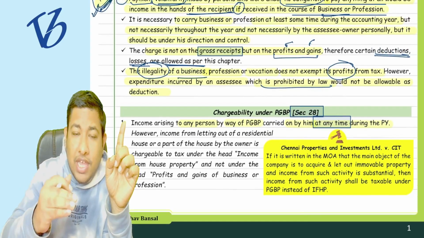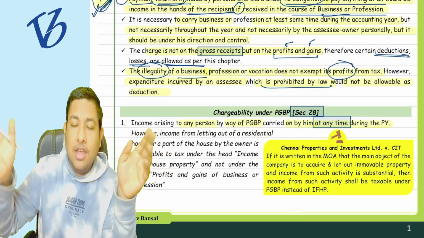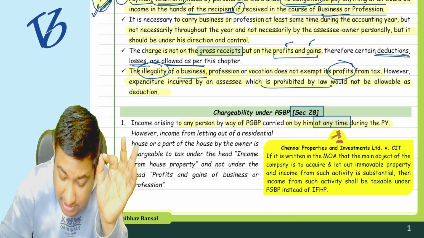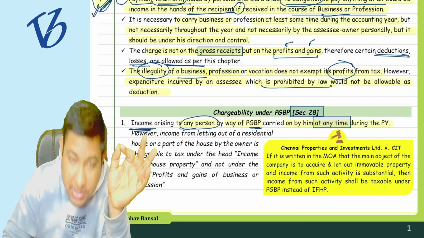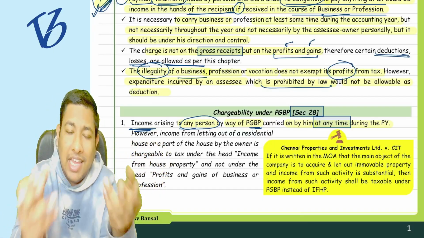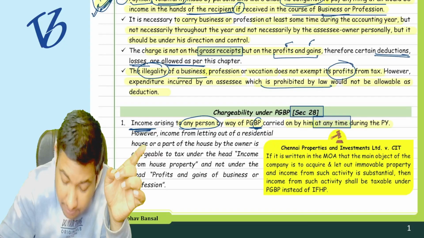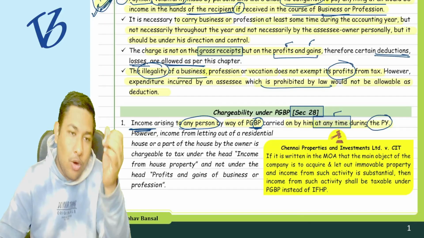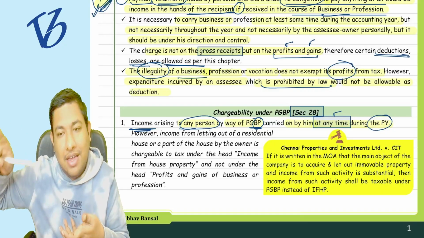Earlier, we completed the discussion that you do not need to carry on the business for the whole accounting year. If you are doing the business for one day, for 2 days, for 10 days, and you are doing the business or profession and earning any income from that, to any kind of person, we are not saying only individuals, not only HUF, you are any person, be it company, AJP, AOP, BOI, anything, and you are earning from the business or profession at any time in the previous year, because whatever you are earning in the previous year is going to be taxed in the assessment year.